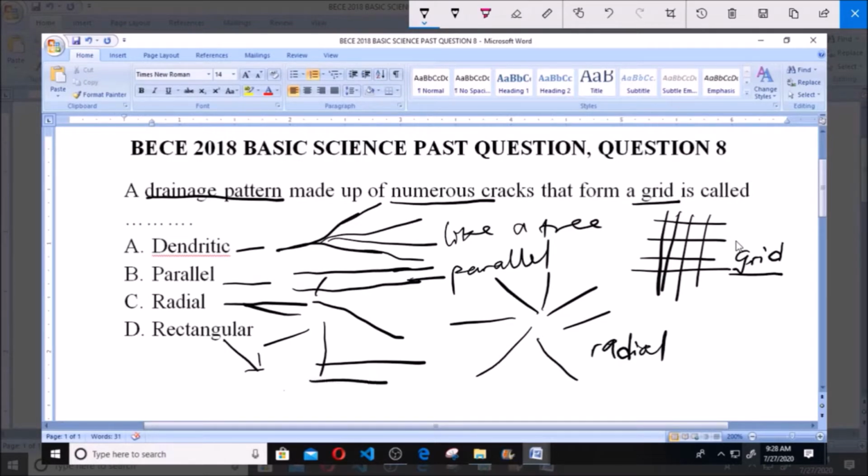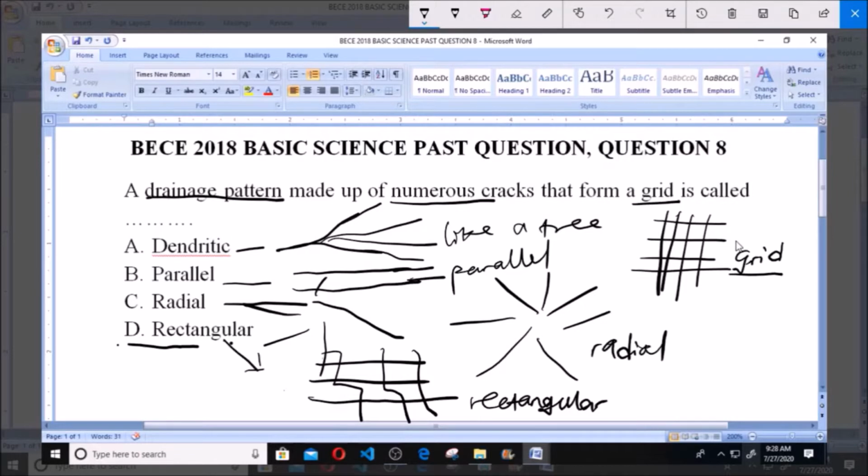You have it like this, in form of a grid, something like this. So this is the rectangular drainage pattern. From this, you see that D is our answer, rectangular, because we are asked to look for a drainage pattern made up of numerous cracks that form a grid, and all these are drainage patterns.